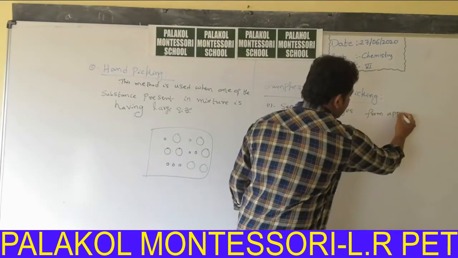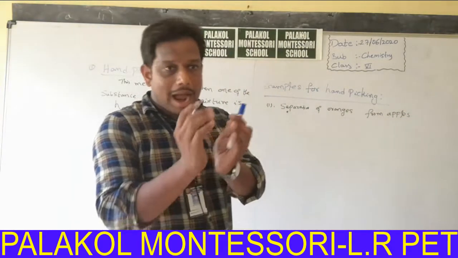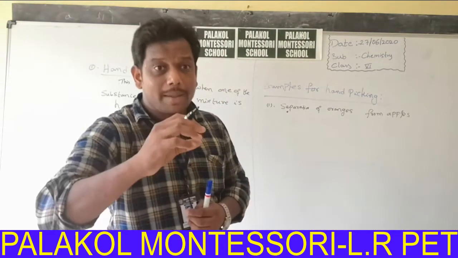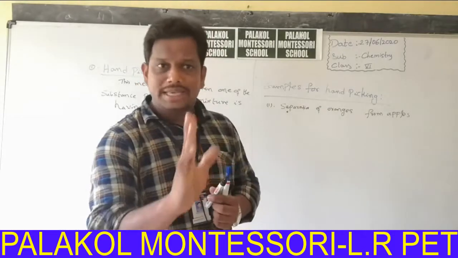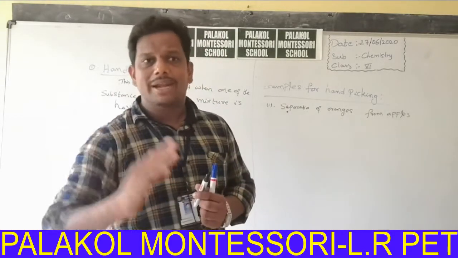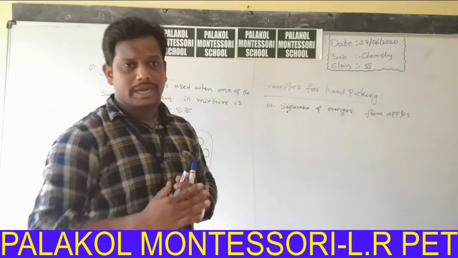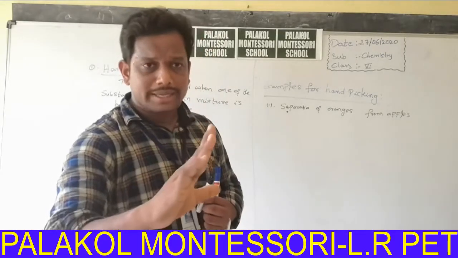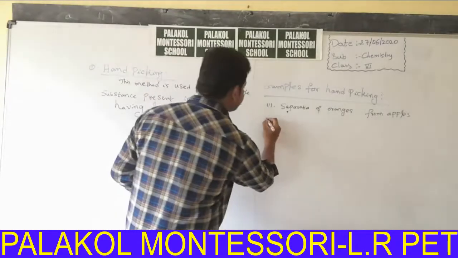A group of apples and oranges is an example of a mixture. How can we separate oranges from the mixture? Orange has a different shape and a different color, and apple has a different color. So based upon the color property and size property, we can distinguish the oranges and separate them by using the hand picking method.